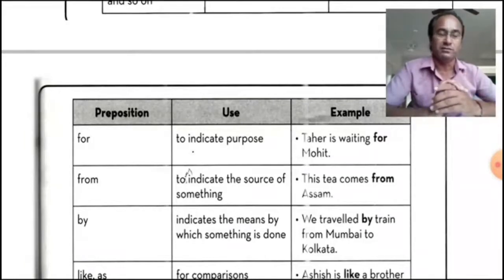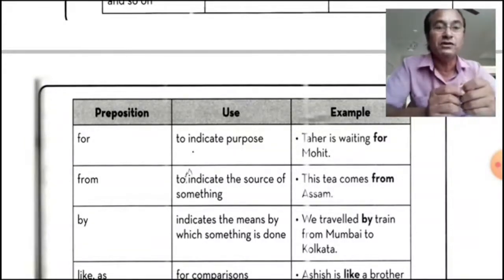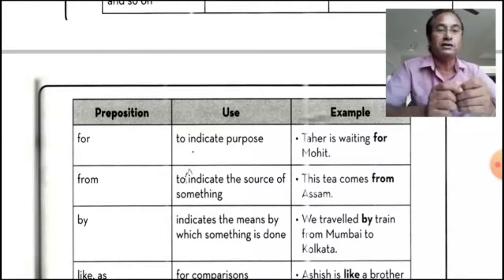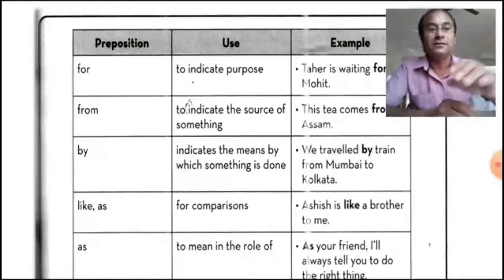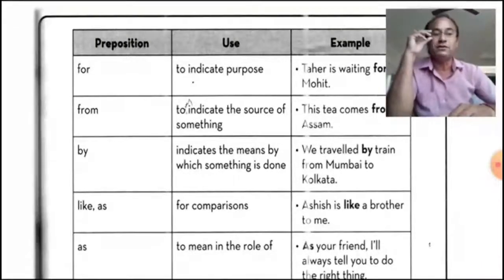English is taught by me. So by me, it is done by me. It indicates the means by which something is done. We travel by train from Mumbai to Kolkata. So by indicates the means by which something is done. Like, as, comparison.